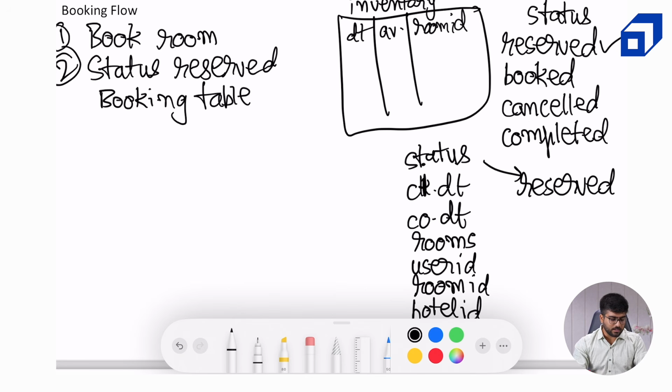Now one important step which should come before we add an entry to the booking table is to check the inventory table. You would book only if the inventory is available, right? No point in marking the book reserved if there are no rooms available at all. So I think this should be marked as number 3. And sorry for the reordering, but in the second step, we should first check the inventory table.